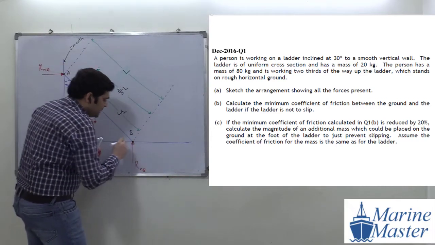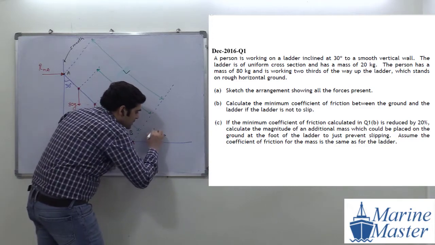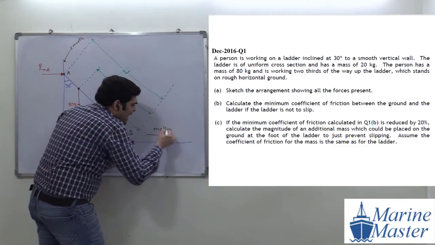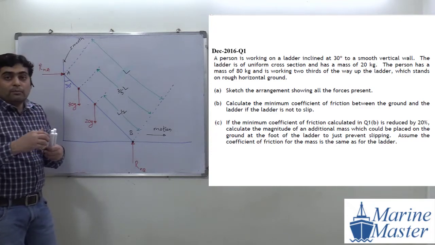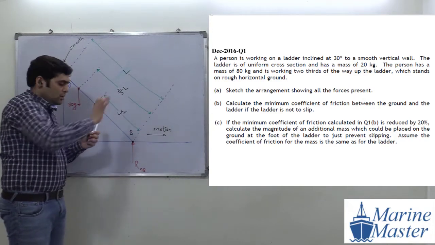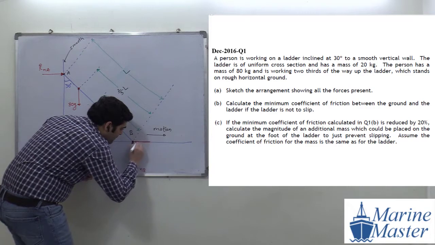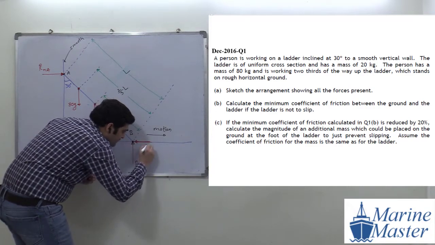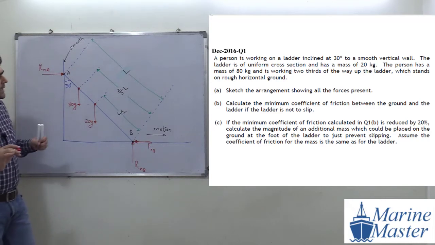Now, what will be the motion? The ladder will try to go on this side. So this will be the motion of the ladder. Actually it will not take place because the system is in equilibrium, but the ladder will try to go on this side. So the friction force will be FRB. Okay. Are you getting my point? Any doubt in this discussion?